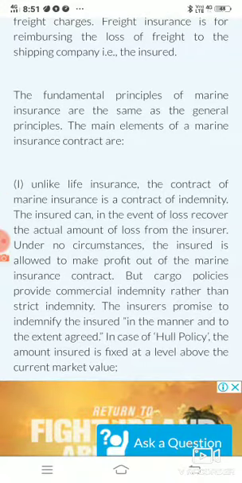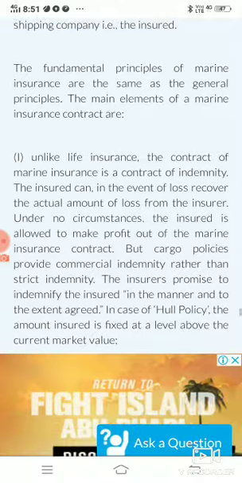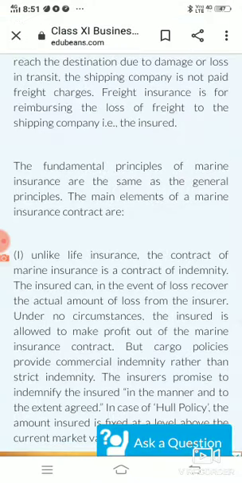So, children, you have to understand that marine insurance is basically an insurance where two parties come together. They have an agreement or contract of insuring the marine, basically insuring three elements by the help of marine insurance: first, insuring the boat or ship, which we call hull; also insuring the cargo, which we call goods inside the ship; and third, insuring the freight charges.